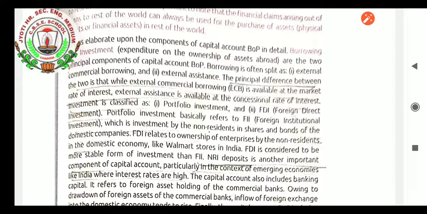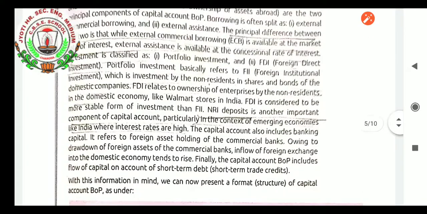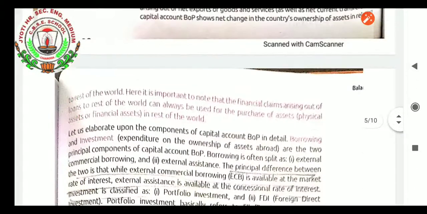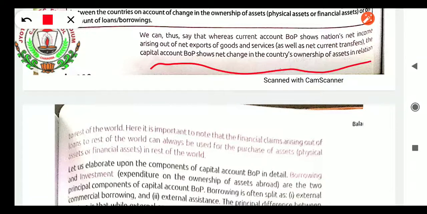The capital account also includes banking capital. It refers to foreign assets holding of the commercial bank. What we have learned from this particular reading of the paragraph, that very first point which we have read was that, like current account balance of payment, which shows a nation's net income arising out of net exports of goods and services, capital account balance of payment shows the change in the country's ownership of assets in relation to the rest of the world.